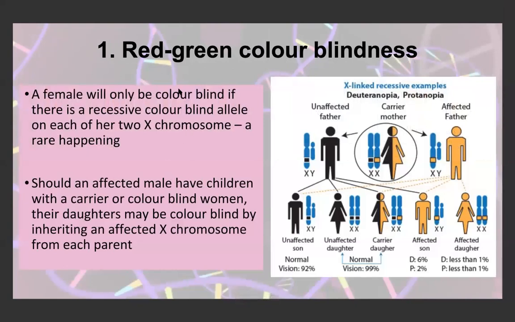A female will only be colorblind if there's a recessive colorblind allele on each of her 2 chromosomes. So she's homozygous recessive, and that's quite rare. Should an affected male have children with a carrier or a colorblind woman, their daughters may be colorblind by inheriting an affected X chromosome from each of their parents, which means that their daughters will be homozygous recessive.